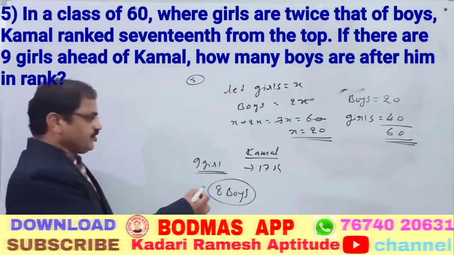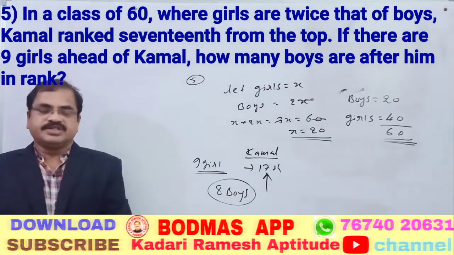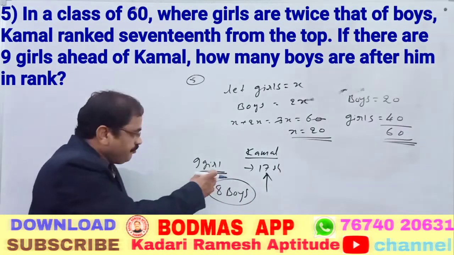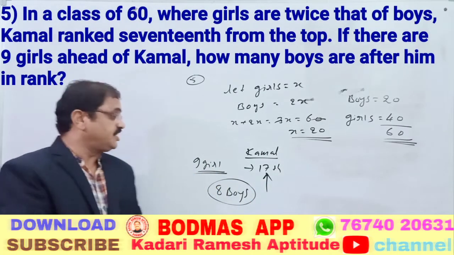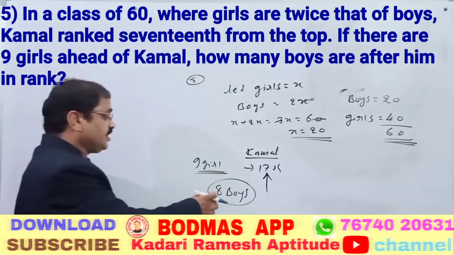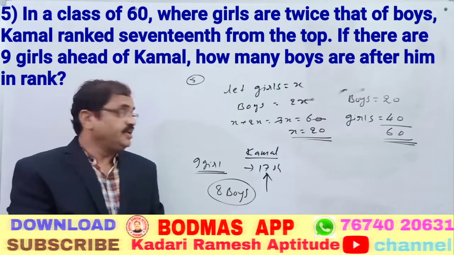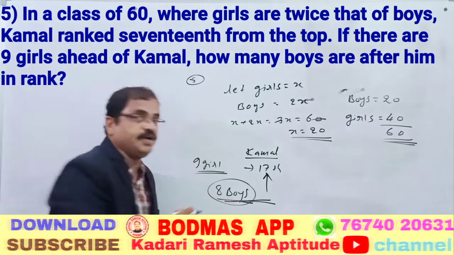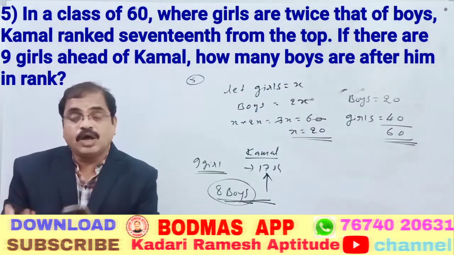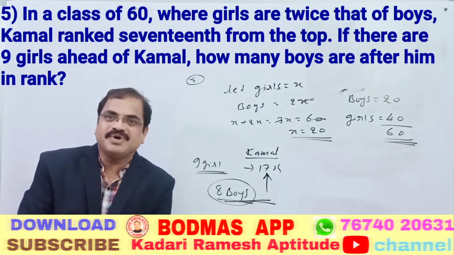Simple technique. Out of here, the 17th rank is Kamal. When the 17th rank is Kamal, before Kamal there are 9 girls. 9 girls are there, and how many boys are there? 8 plus 9 is 17. Nothing but including Kamal, there are 8 boys. Now ask me the question: after him, how many boys are there?